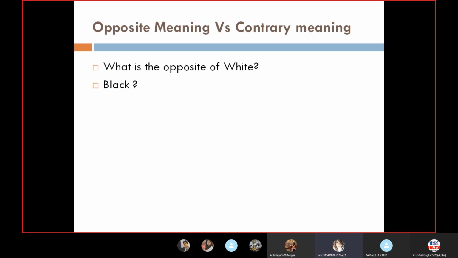Opposite meaning versus contrary meaning. So this is again important. What is the opposite of white? It's black. And what about gray? Gray is also opposite. Why? Because gray is opposite to black, and gray is opposite to white. In IELTS, you need to remember that not only black is opposite, gray is also opposite. Why? Because it is not white.